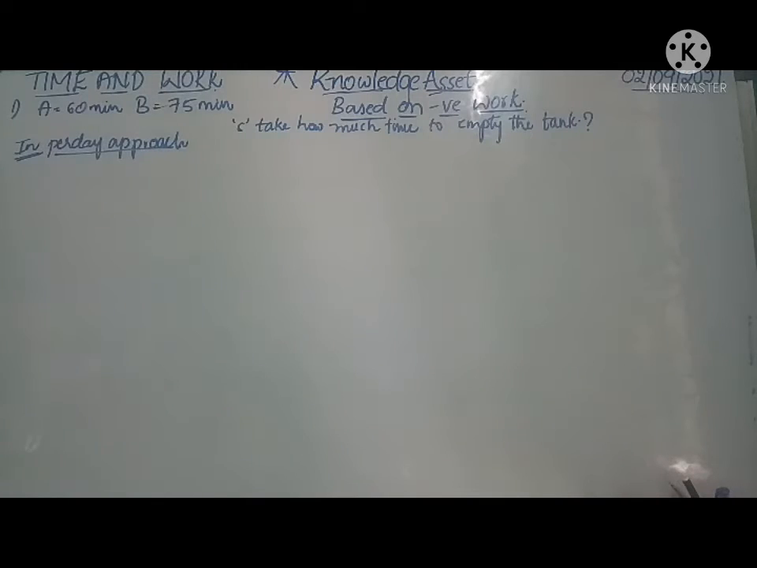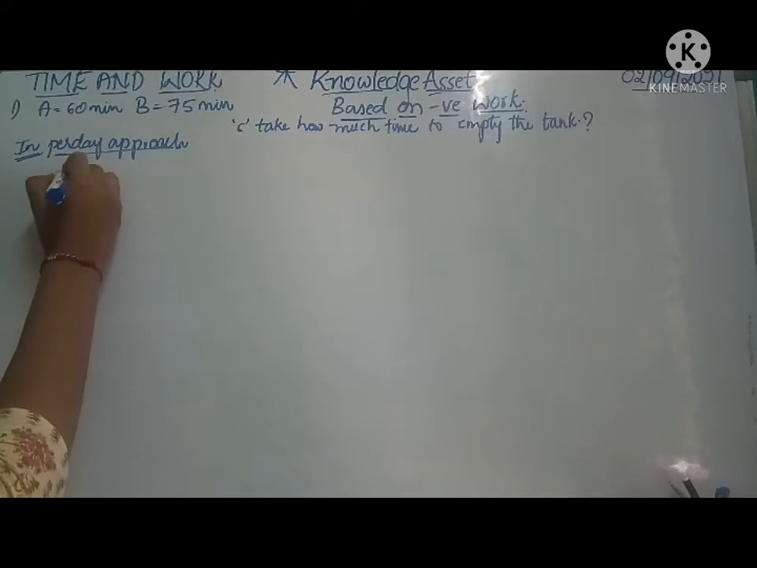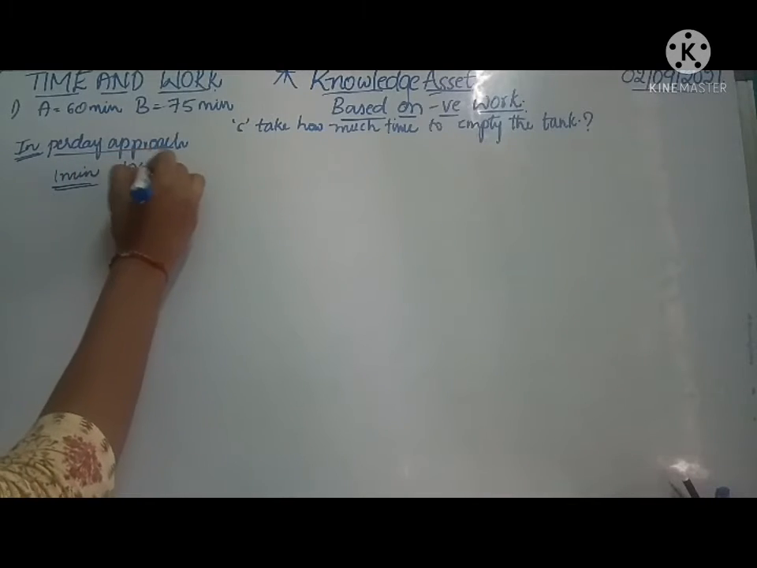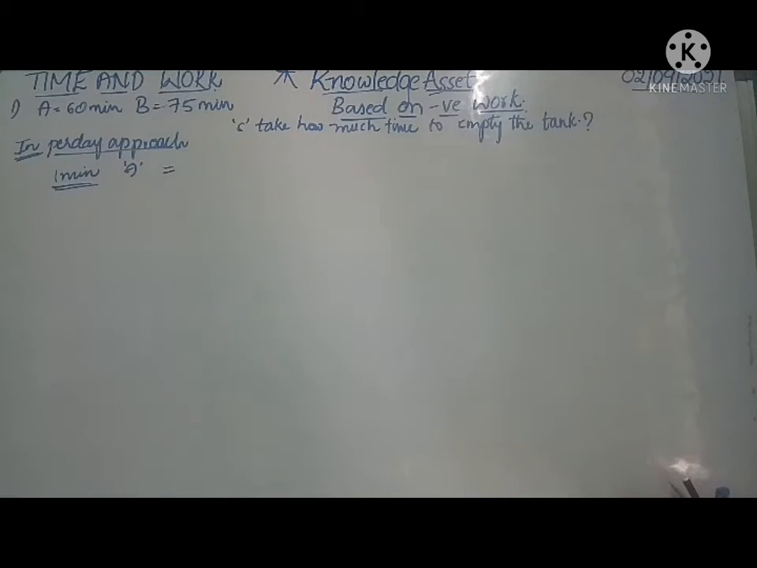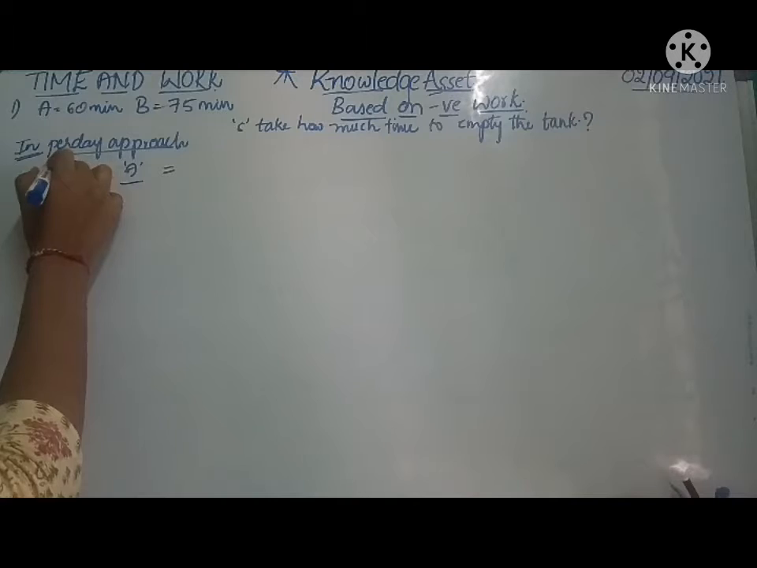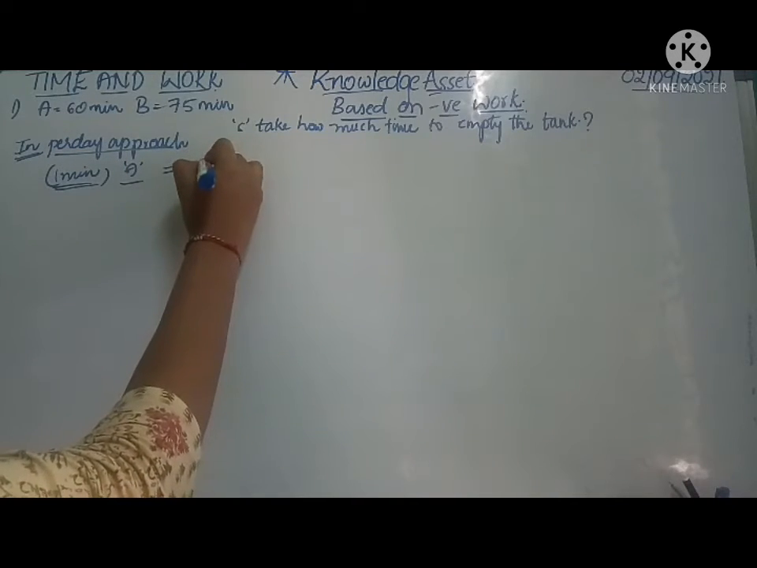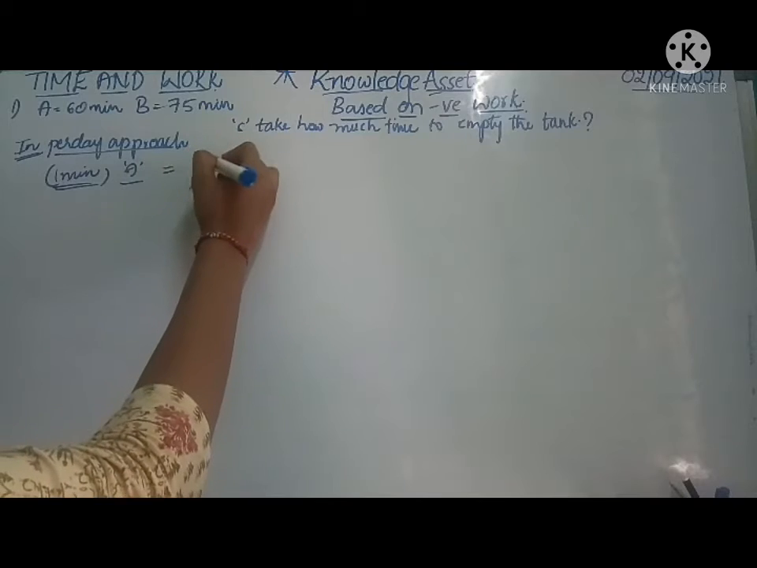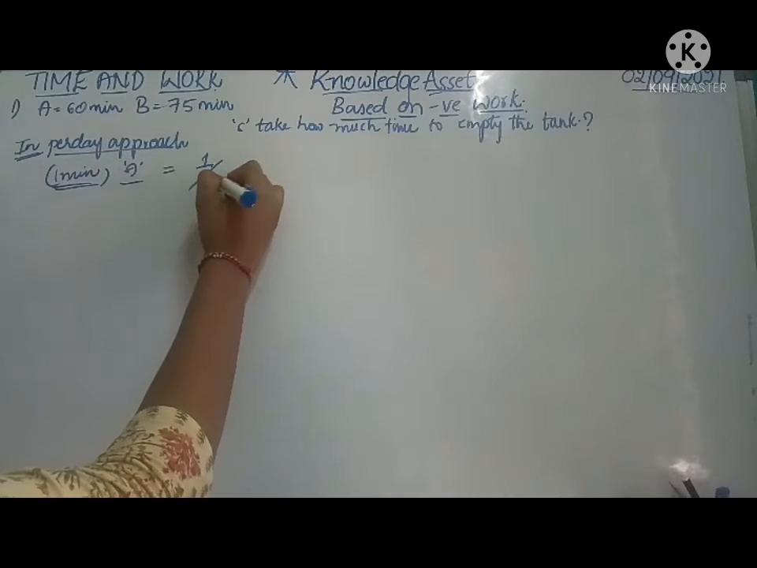Per day approach. The part of the tank that can be filled by pipe A in 1 minute is equal to 1 by 60. In 1 minute, how much part does A fill? In total, it takes 60 minutes.